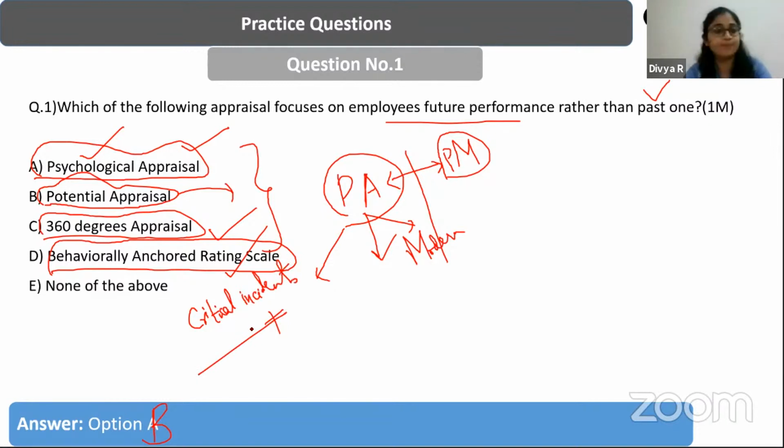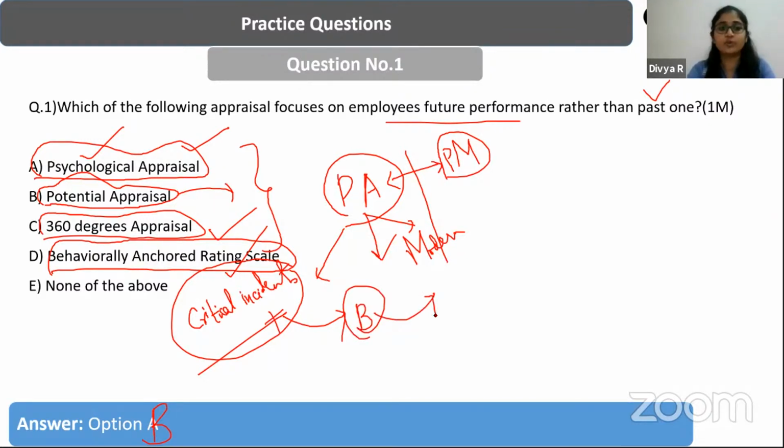So it is going to take critical incidents into account, and then based on the critical incidents, it is going to come out with the behavioral parameters for the employees, and that's how it is going to rate the performance of the employees, right?